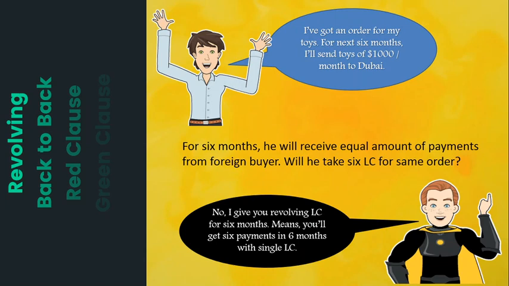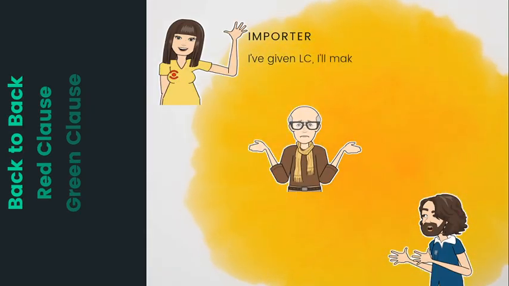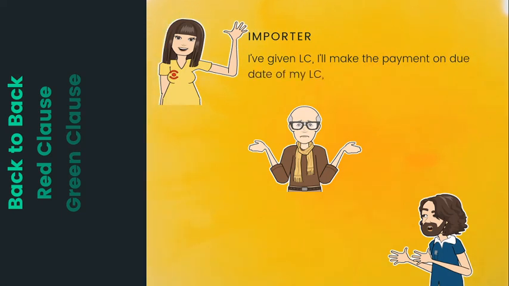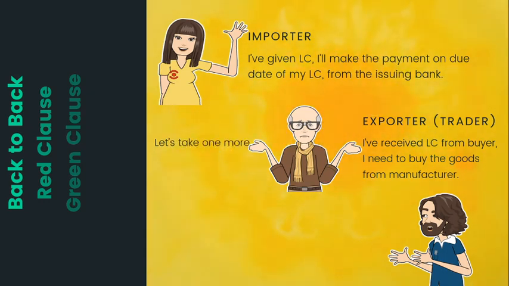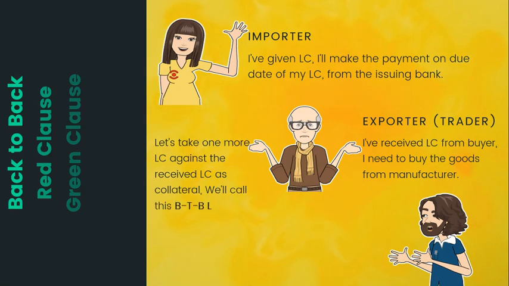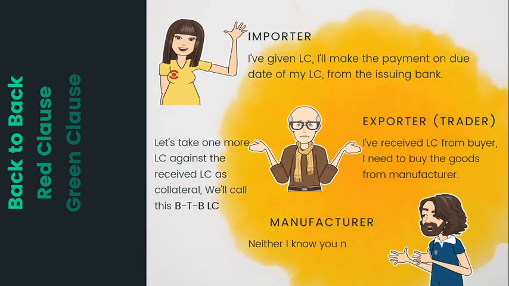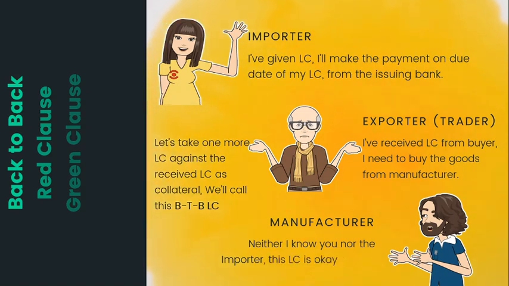This is a very special type of letter of credit in terms of the number of parties involved. This includes the highest number of parties, that is 6. It includes seller, trader and the manufacturer, and their respective banks. In this case, the trader himself is not the manufacturer. He will receive the letter of credit from the importer, against the sale order from the importer. Then the trader will get another letter of credit issued, to pay the manufacturer. The collateral for this new letter of credit will be the old letter of credit, which has been issued by the importer. Please note one thing.